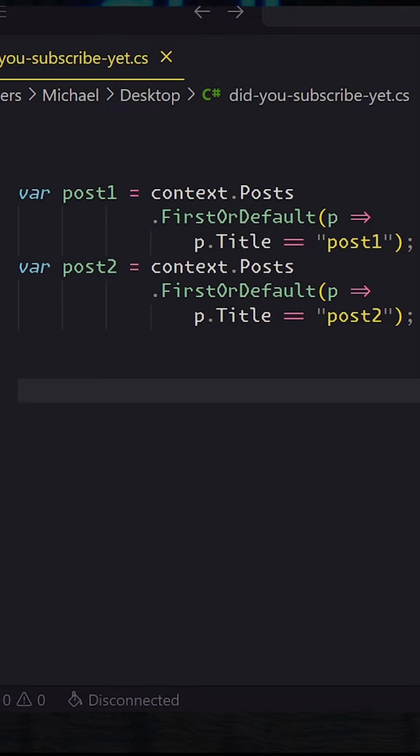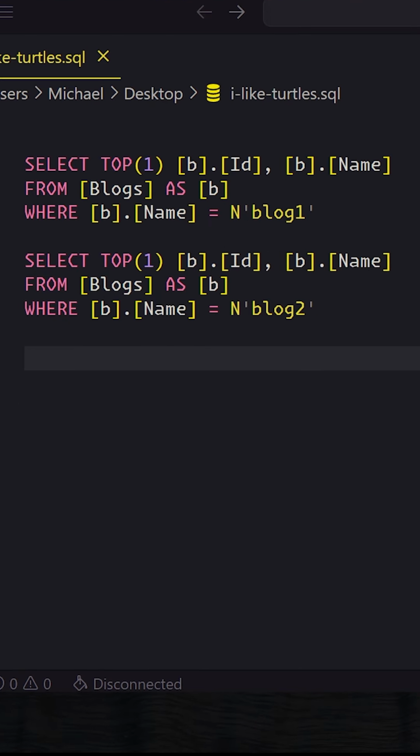Since the expression trees contain different constants, the expression tree differs for each one of those queries, and they would be compiled separately. This also means the executed SQL is slightly different for each one. And because that SQL is different, your database is likely also going to create different query plans for each one.